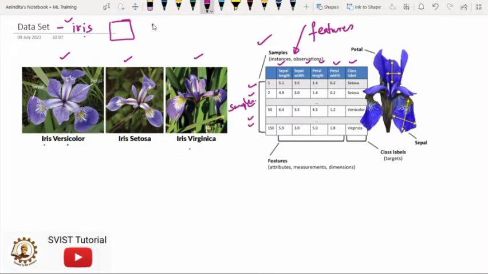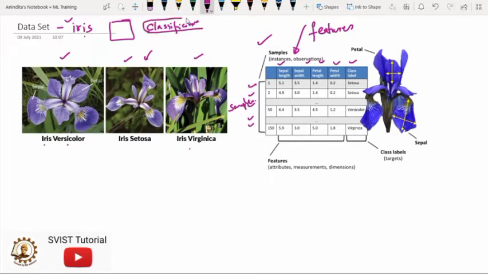But additionally, when we have a classification task, it means that here we have three classes of flower. So here our task is to find out which category exists in some unknown data. Here we are actually going to find the class of some new values of a specific flower. So it's a classification task.